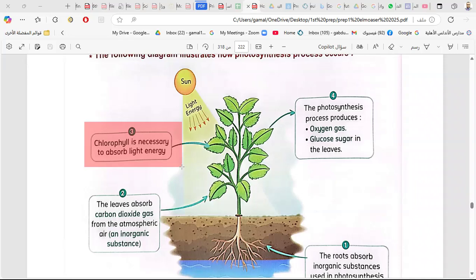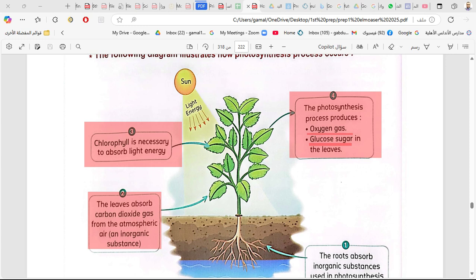Okay. And the leaves of the plant absorb carbon dioxide from the atmospheric air and absorb water and nutrients from the soil, and the sunlight from the sun rays, so they can make the photosynthesis process and they can make their food, and also they make oxygen. The food in the form of glucose sugar is formed in the green leaves, and also it produces oxygen.